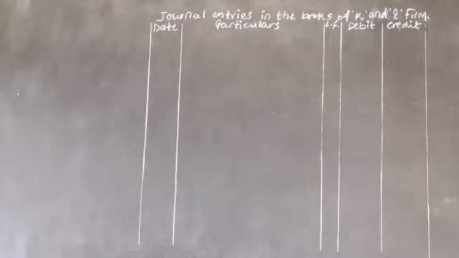General reserve 7,000, workman compensation reserve 6,000, investment fluctuation reserve 1,900. Profit and loss account debit balance 1,600. Debit balance means what? It is a loss.